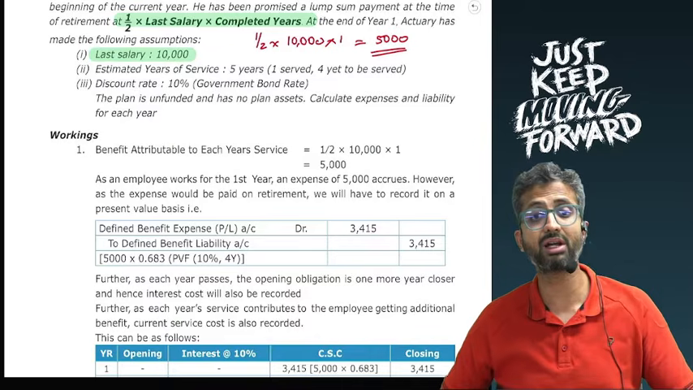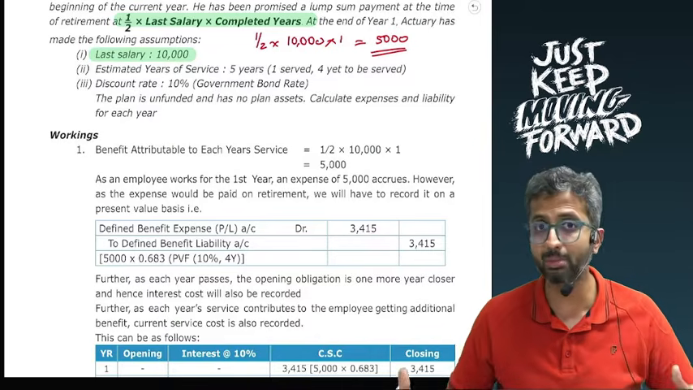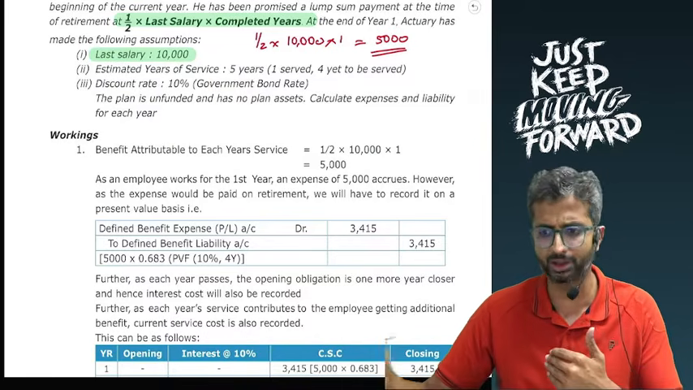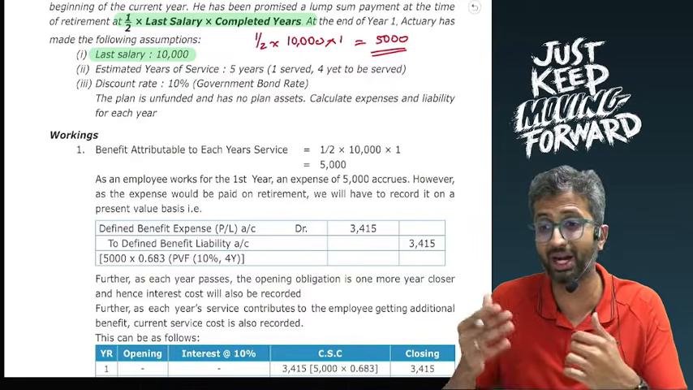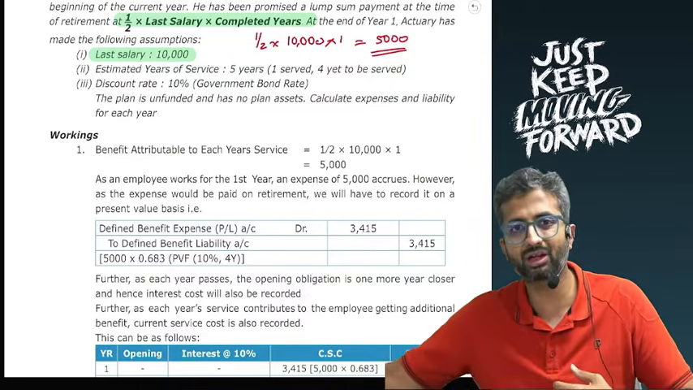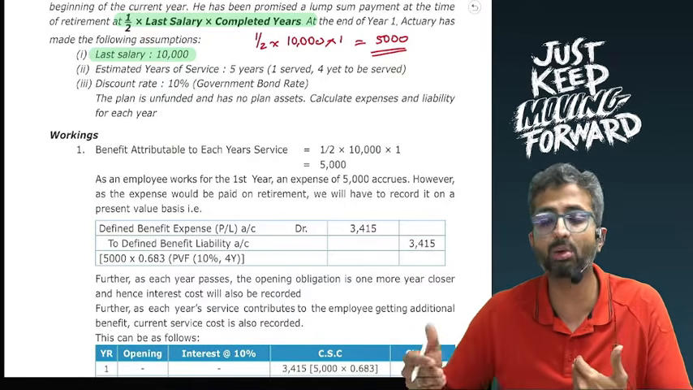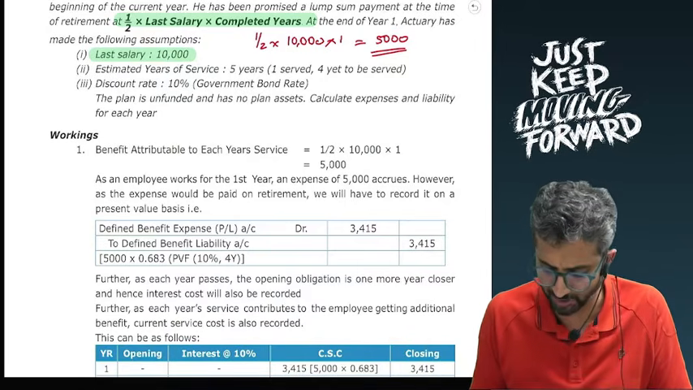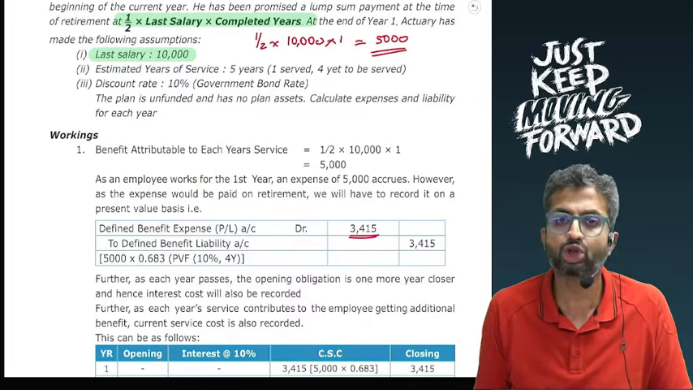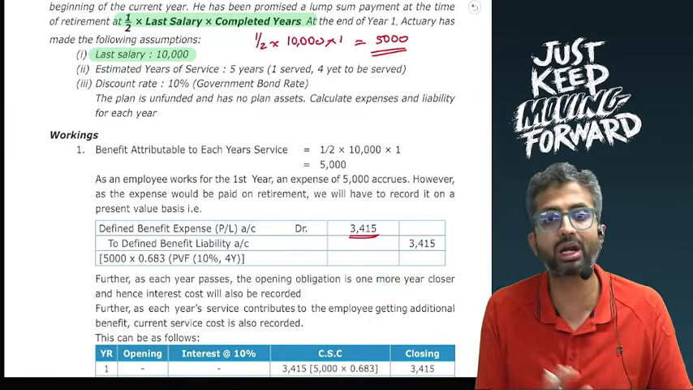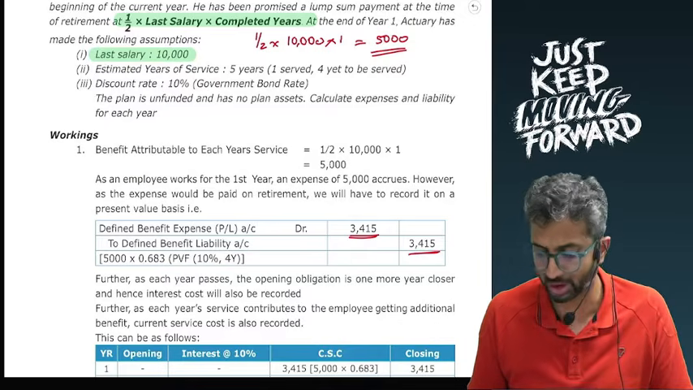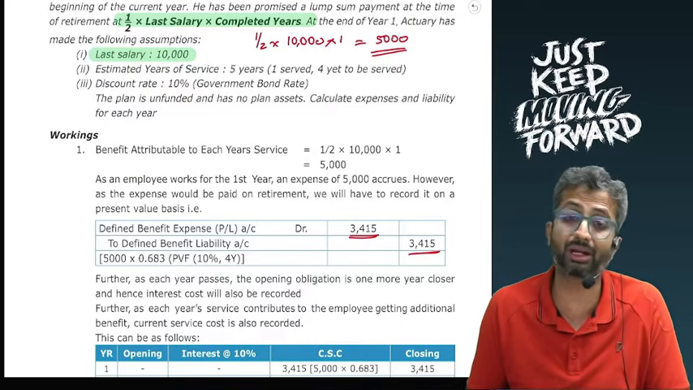Now the problem is, even if this accrues in the first year, it is not payable in the first year, it is payable at the end of the 5th year. That is, it is 4 years away from the end of the first year, and hence we say 5,000 to be paid after 4 years is equivalent to how much today, and you find the present value, which comes to around 3,415. So your entry will be employee benefit expense account debit, in the form of current service cost, to provision at 3,415. So at the end of the year, your provision will appear at 3,415.